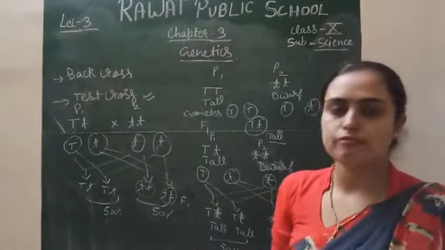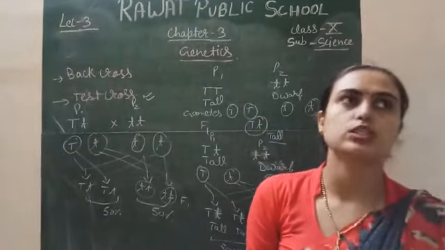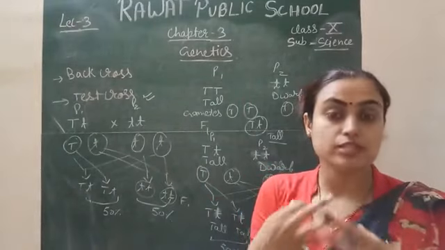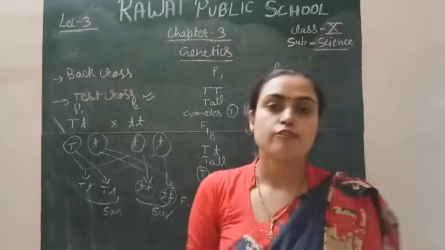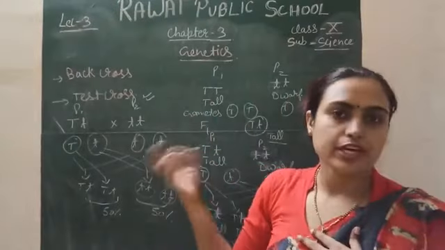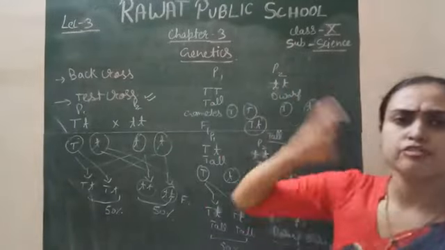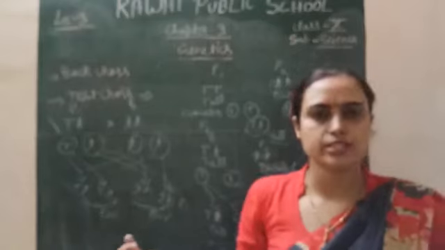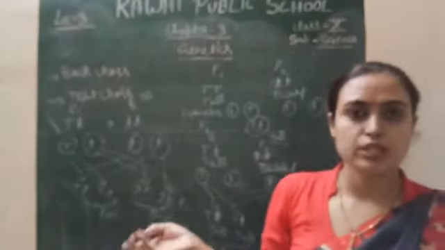An importance of Mendel's law is that after Mendel's law, we came to know about the term factor, the term gene. What is the function of the gene? The gene is responsible for transmitting the characters from one generation to another generation. He explained the variation in different traits. We cross dominant with recessive, hybrid with recessive, hybrid with dominant, so we get different characters. Actually we get 7 different characters from Mendel's law.